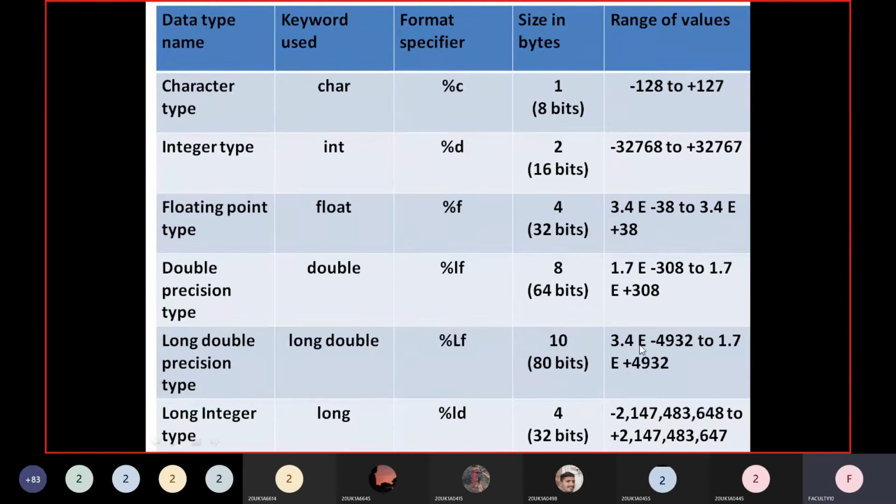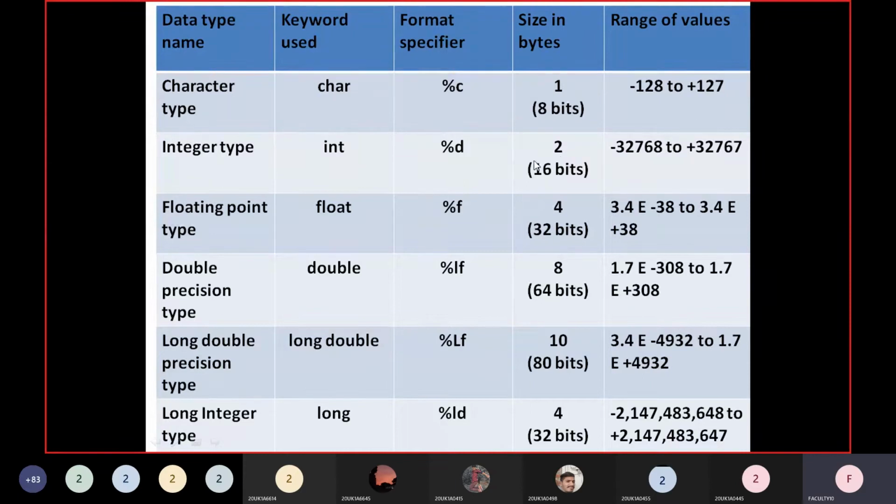You can see the bigger number supported by this long double: 3.4 multiplied by 10 power of minus 4932 to 1.7 multiplied by 10 power of plus 4932. That means 1 followed by 4932 zeros. Okay, so this is floating point type.